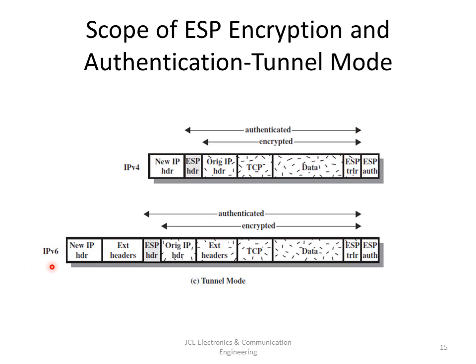Now coming to IPv6, same thing. The new IP header and extension headers will be added before the ESP header, and this is the original header, extension header, TCP. This is your typical IPv6, and the ESP header will come after these two headers. And here we have the ESP trailer and the authentication of this. So tunnel mode ESP is used to encrypt an entire IP packet. For this mode, the ESP header has to be prefixed to the packet, and then the packet plus the ESP trailer is encrypted. This method can be used to counter traffic analysis.